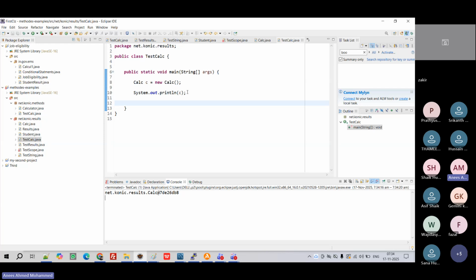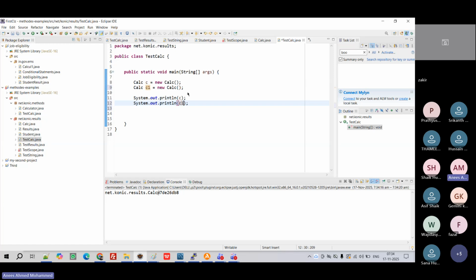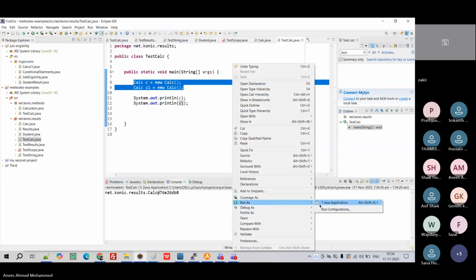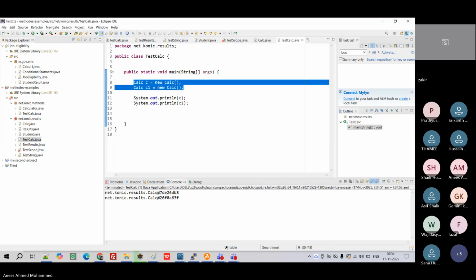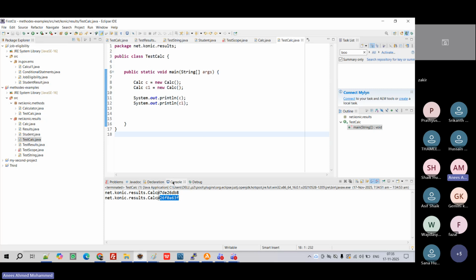For example, if I'm creating another C1, right? Let's create C1. There is C1. Same way of creation, right? I'm creating two calculators, right? So when I'm running, you can see different numbers. You can see this part, right? Both are different. Even if I'm creating 100 times, it will have a different value, right? So it automatically creates uniqueness. It's called hash code. We'll discuss it later.